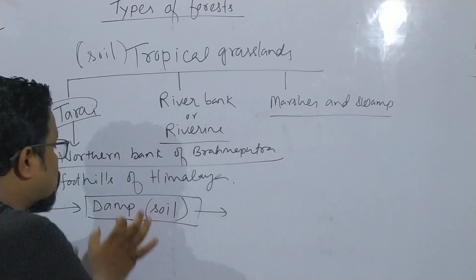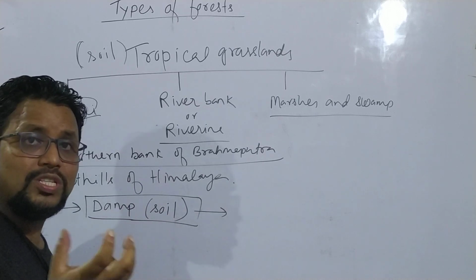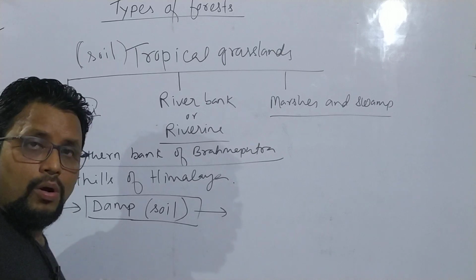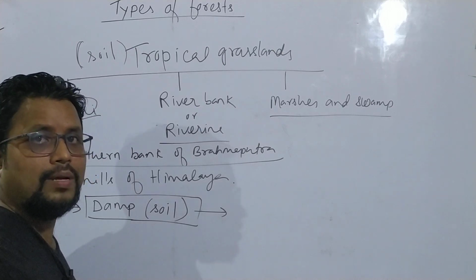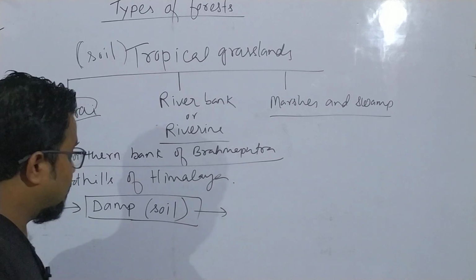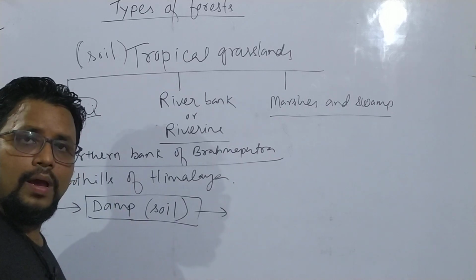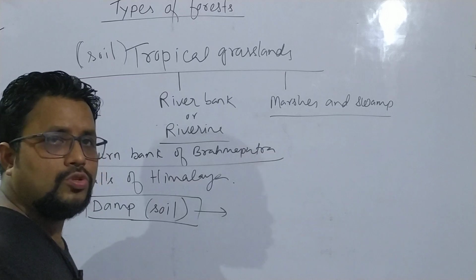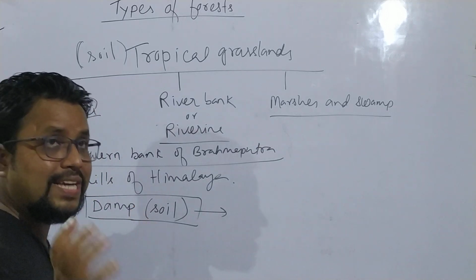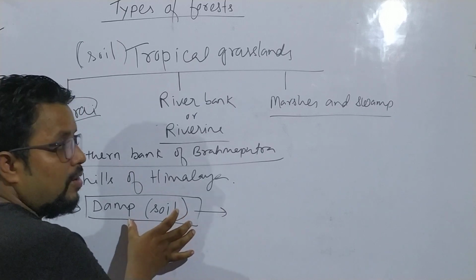Since this is damp soil, roots cannot hold in the damp soil. Damp soil cannot be held by roots. So since damp soil cannot be held by roots, therefore trees are not available here.